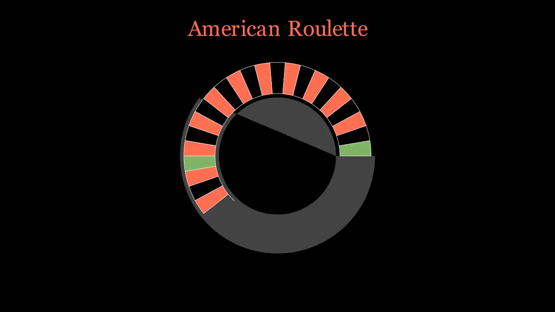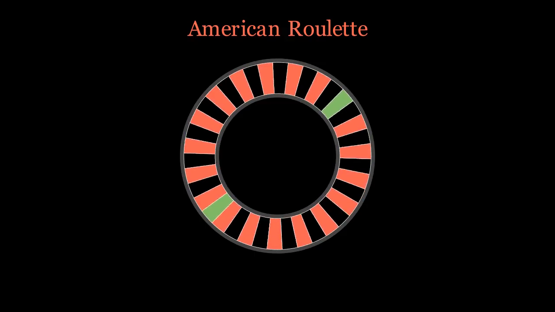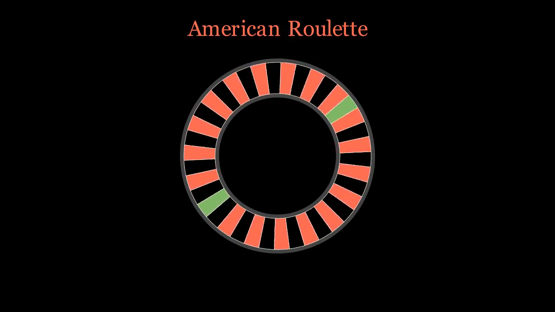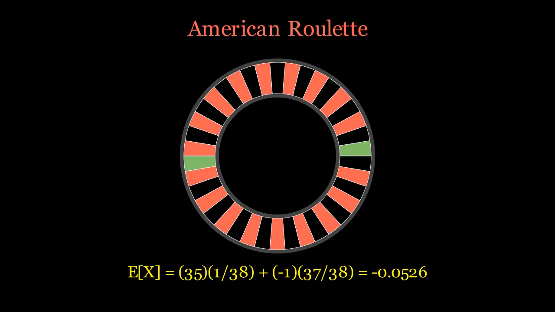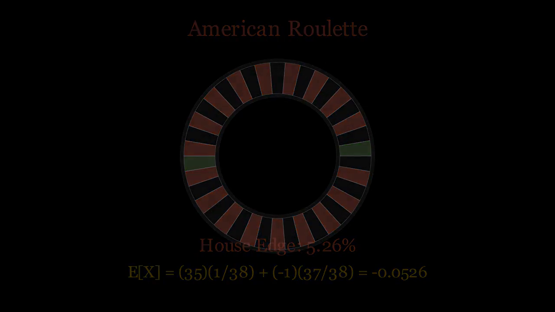Now, let's step into the world of professional gambling, like the roulette wheel in a casino. A standard American roulette wheel has numbers 1 through 36, plus a 0 and a double 0. That's 38 slots in total. If you bet $1 on a single number and win, you get $35 back plus your original dollar. However, your chance of winning is only 1 out of 38. When we run the math, the expected value of a $1 bet is negative $0.0526. This means for every dollar spent, the casino expects to keep about 5 cents. This is the house edge.